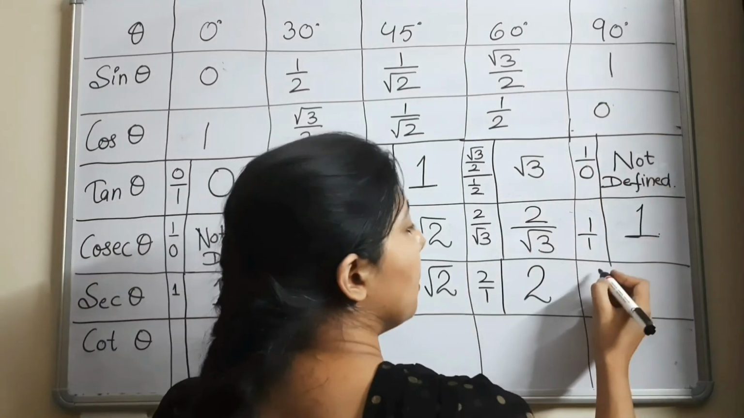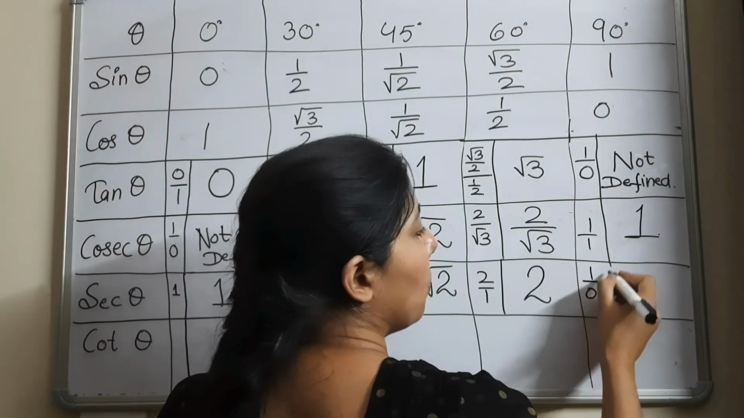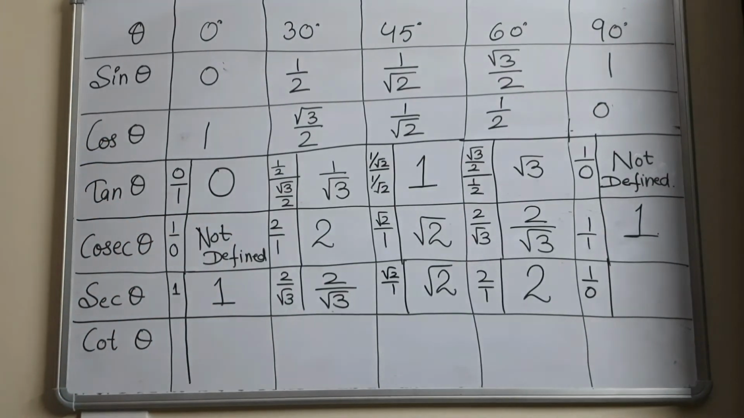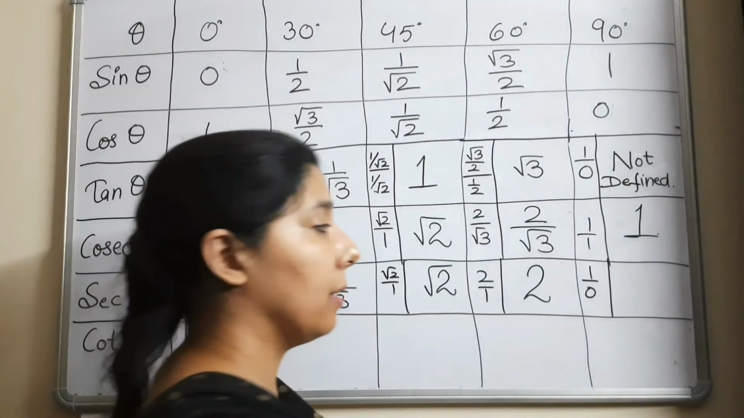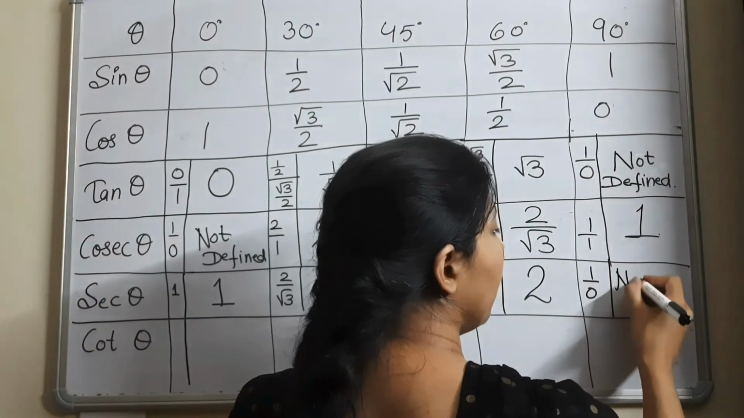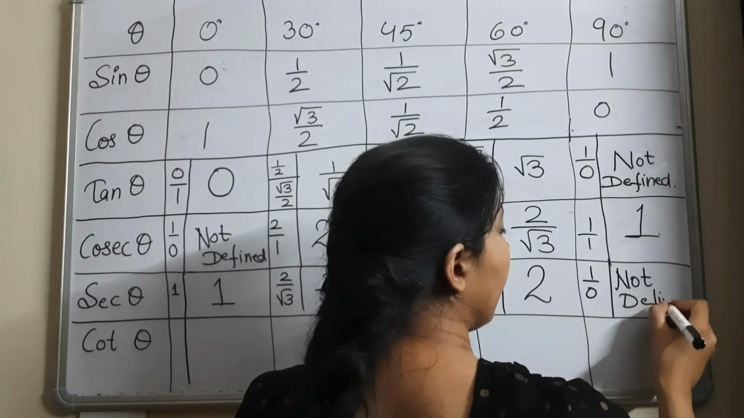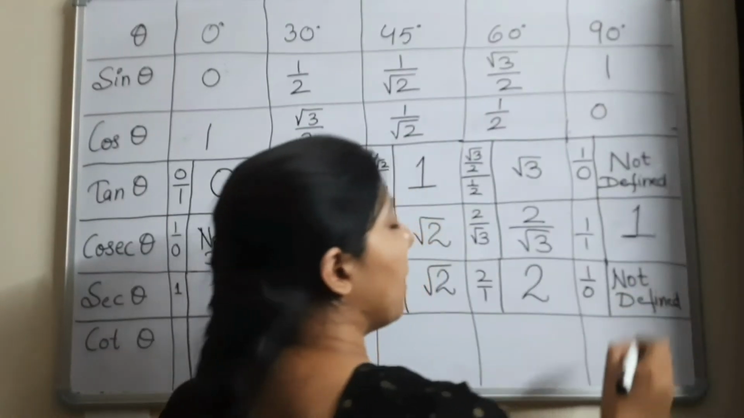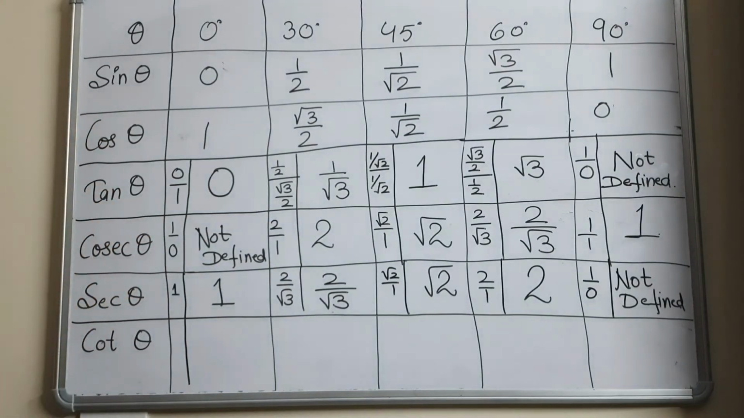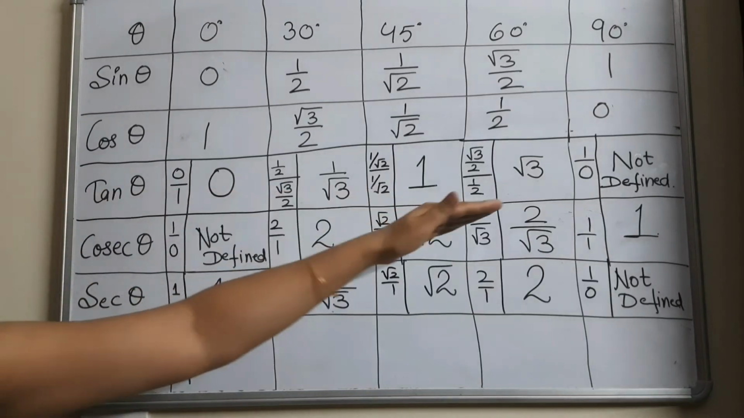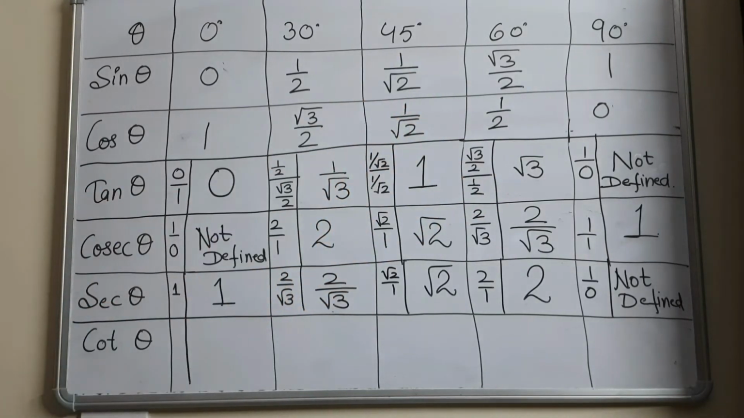Reciprocal of 0. 0 by 1 means 1 by 0. So 1 by 0, again here the 0 comes in the denominator. So the value 1 by 0 is not defined in mathematics. So whenever 0 will come in the denominator in any question, you will write it as not defined. And this value has no value actually. So secant 90 degrees not defined. Cosecant 0 degree is not defined. Tangent 90 degrees not defined.